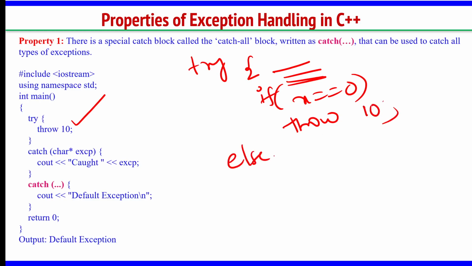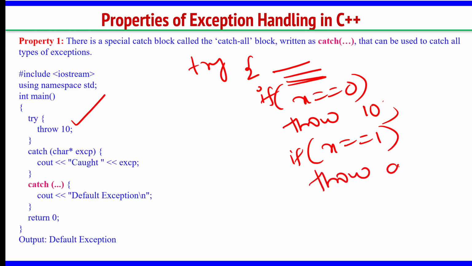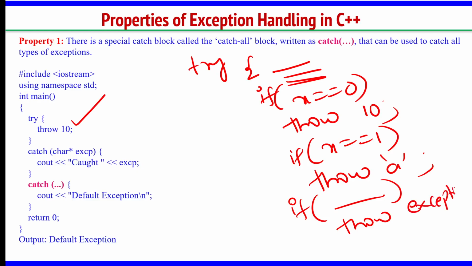I have another one, not else, because if I write else any one block will be executed. If x is equal to 1, then I want to write throw single quote a. Like this, or else another case, if some other error happens, then you can write throw exception, something, you can give a message.